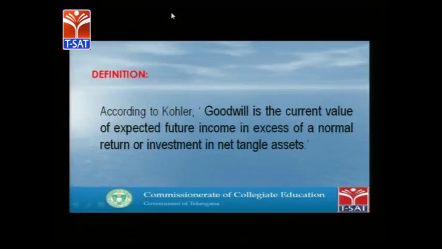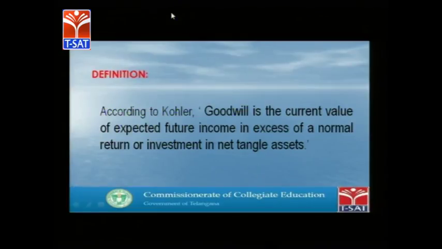Advanced Accountancy subject, one of the most important topics of Advanced Accountancy is Valuation of Goodwill. Today we are going to discuss the important methods of valuation of goodwill, need for valuation of goodwill, why goodwill is treated as one of the most important elements in the business enterprise. Goodwill is treated as an intangible and fictitious asset.